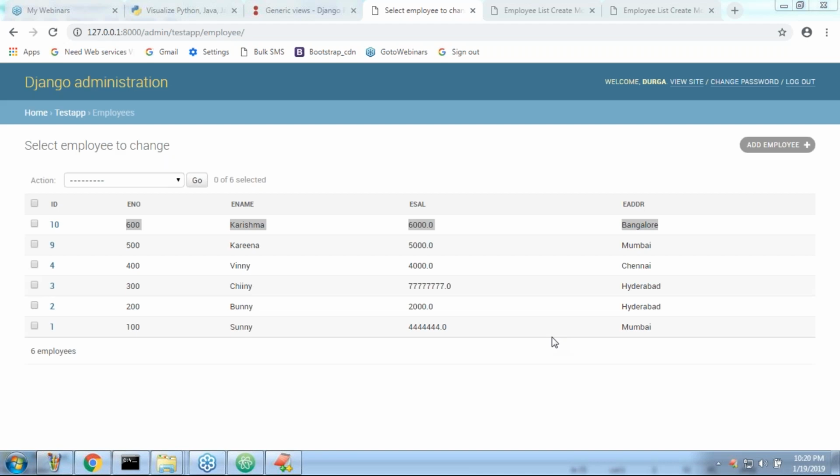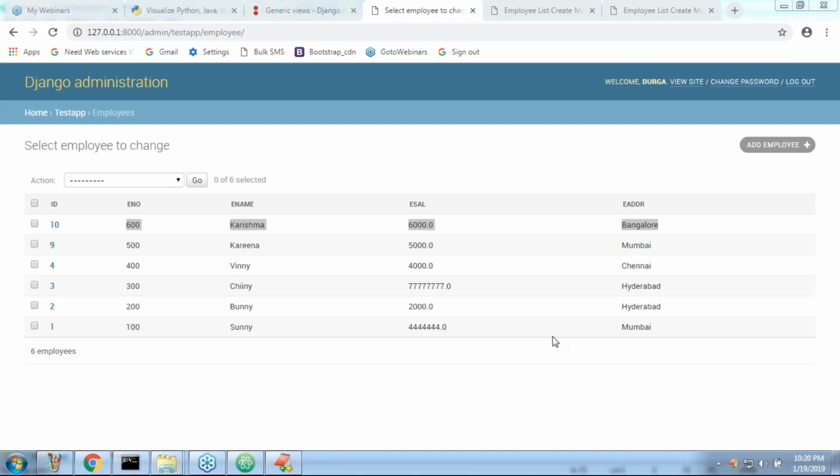If you just want simple operations, you can go for these API views. But you people are required to be aware of the terminology. I told you, we are performing simple CRUD operations. To perform simple CRUD operations, the fastest way to develop an API is API views or viewsets.